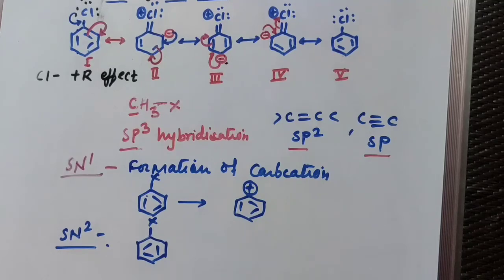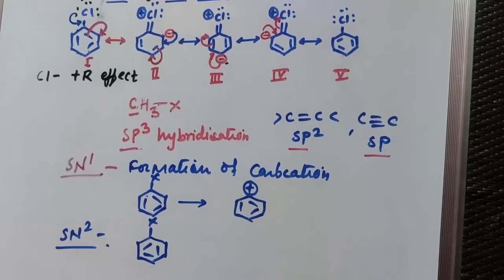But under some condition, if an electron withdrawing group is attached with the benzene ring, then in that case this nucleophilic substitution reaction is possible. So in case of haloarenes, I first told you the nucleophilic substitutions are not possible in normal condition due to resonance effect.